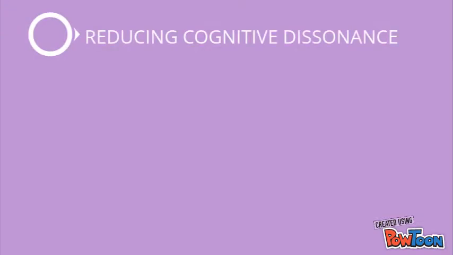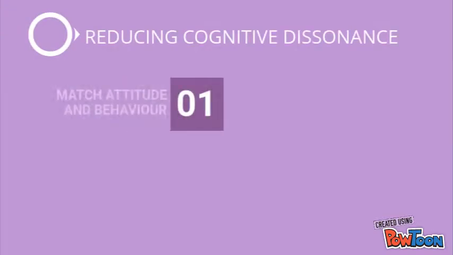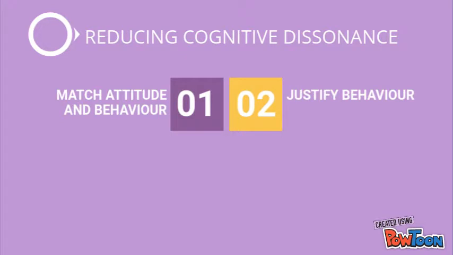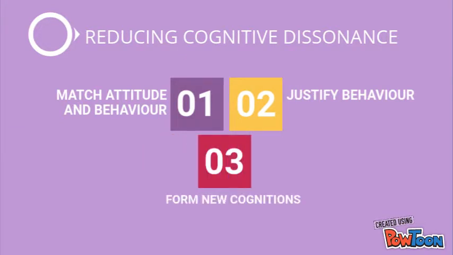Cognitive dissonance can be reduced. First, change their conflicting behavior to make it match their attitude. Second, change their current conflicting cognition to justify their behavior. And lastly, form new cognitions to justify their behavior.